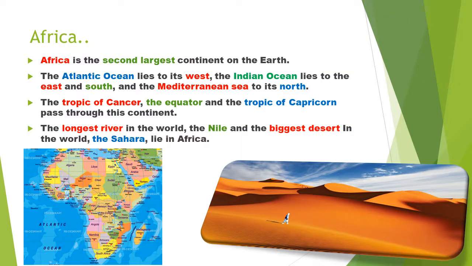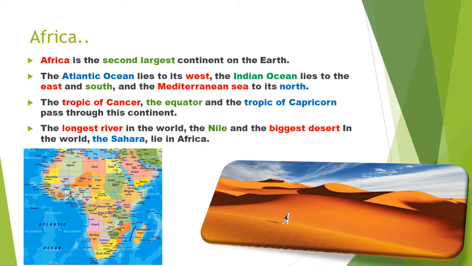Now we'll see about Africa. Africa is the second largest continent. The Atlantic Ocean lies to its west. The Indian Ocean lies to the east and south, and the Mediterranean Sea to its north.